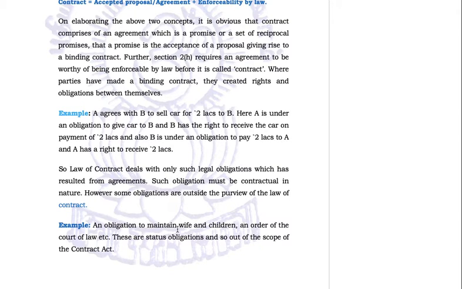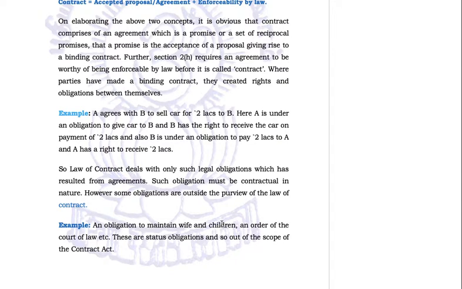An obligation to maintain wife and children, an order of the court of law. These are status obligations and so out of the scope of the contract. They are two statements. An obligation to maintain wife and children. Suppose I marry and I have a wife and children. So I have an obligation to maintain them, to provide for my wife and children. There is no contract between my children and me, between my wife and me. It is an obligation which I have to fulfill.